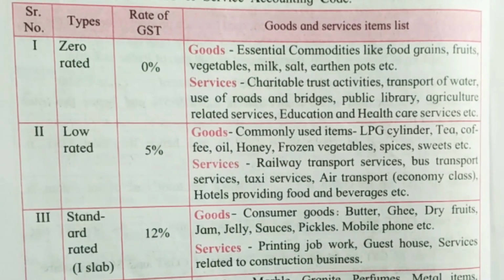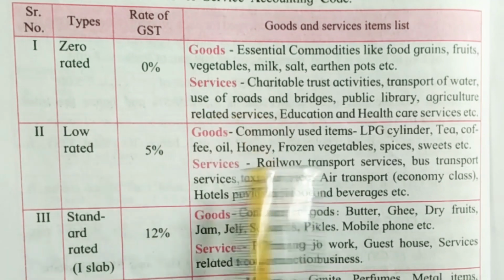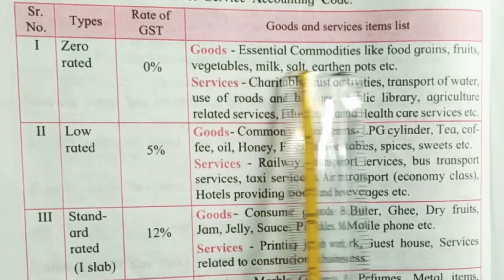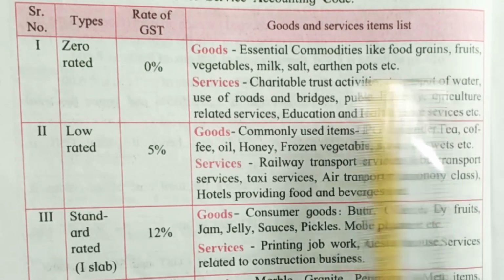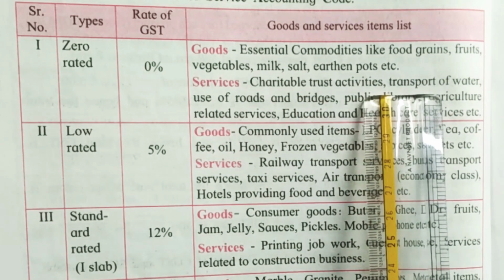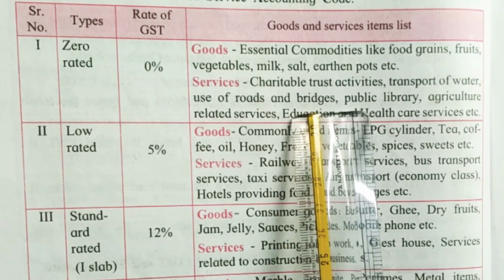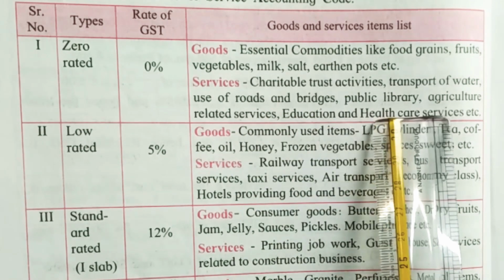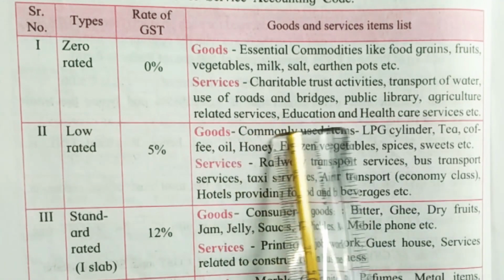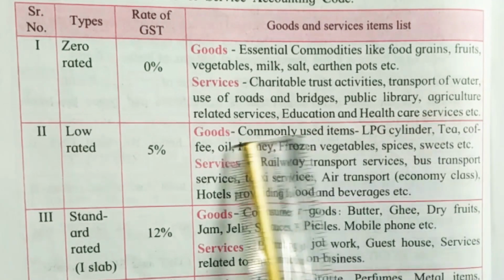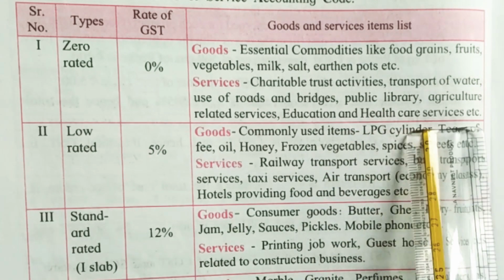The table shows here the different types on which GST is taken, the rate of GST, and the goods and services items on the list on which GST is calculated. Now the first type is zero rated goods and services, that is 0% rate of GST on goods such as essential commodities like food grains, fruits, vegetables, milk, salt, earthen pots, etc. and services on which the GST is 0% are charitable trust activity, transport of water, use of roads and bridges, public library, agriculture related service, education and healthcare service.